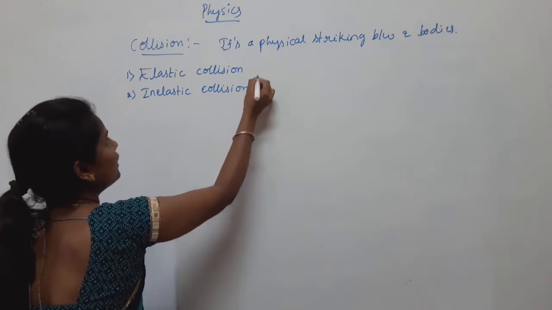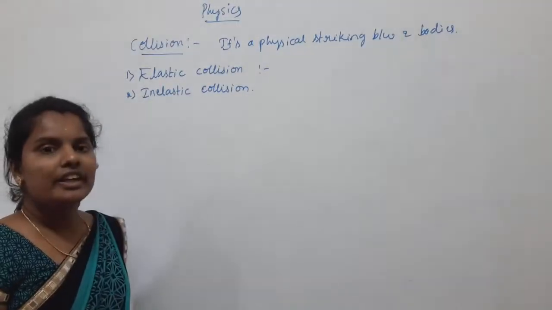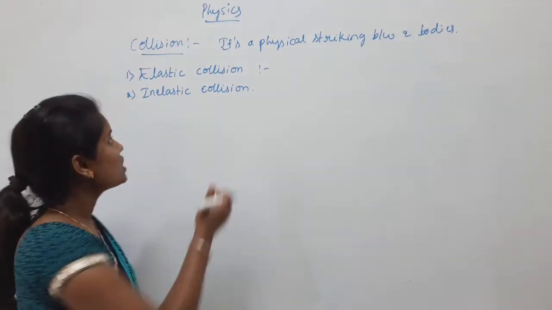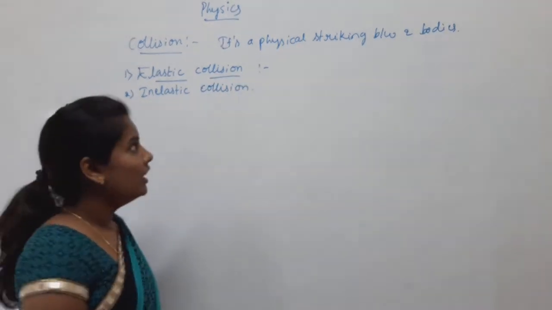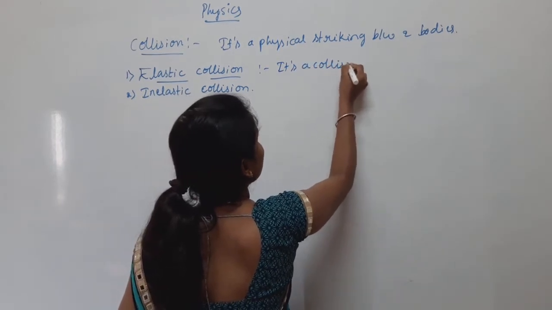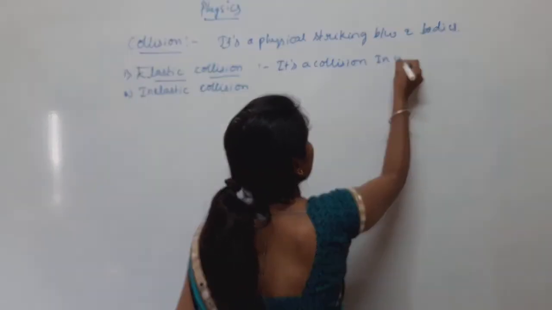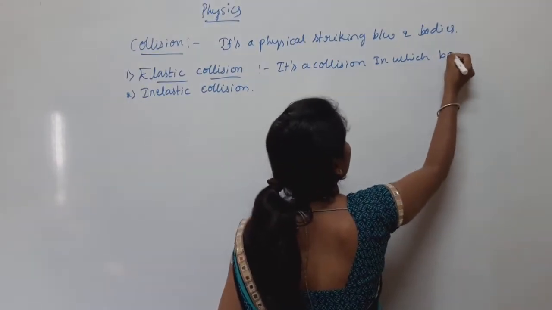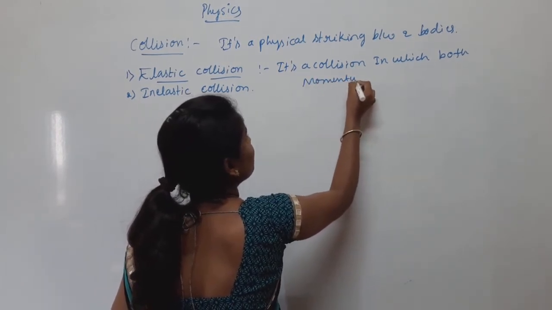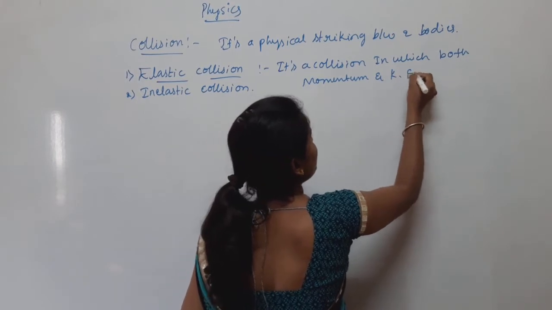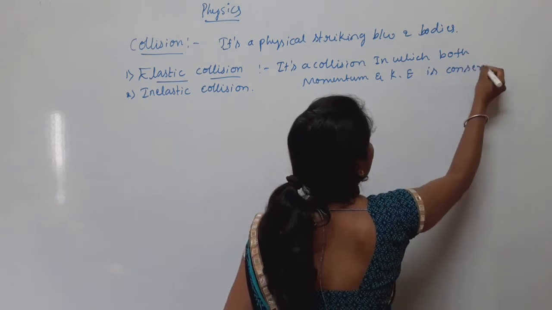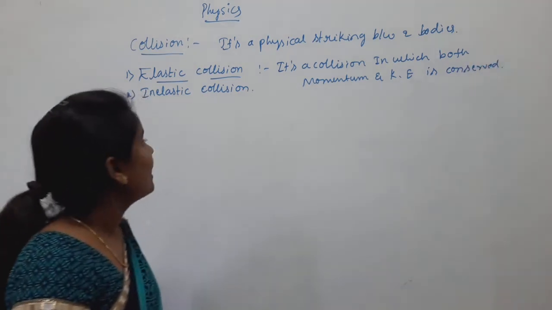The first one is elastic collision. It is a collision in which both momentum and kinetic energy are conserved. This is called elastic collision.